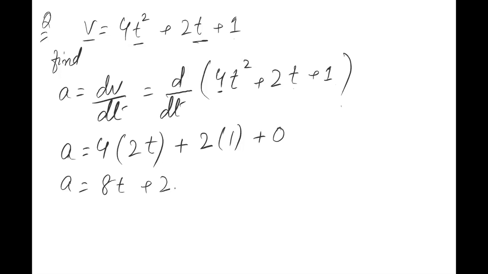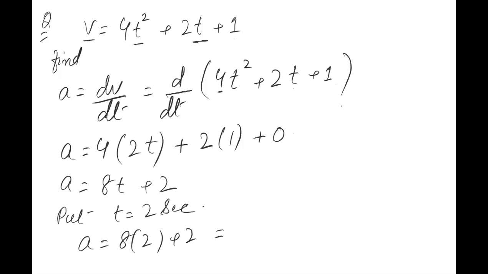Now, we wanted to find the instantaneous value at t equal to 2 seconds. So put t equal to 2, so 8 multiplied by 2 plus 2, that would be equal to 18 meter per second square. Did you get this answer or not? Yes, sir. Everyone please respond. Okay, good. तारिक तुम्हारी आवाज नहीं आ रही है. अगर तुम मुझे सुन पा रहे हो तो प्लीज रिस्पॉन्ड.